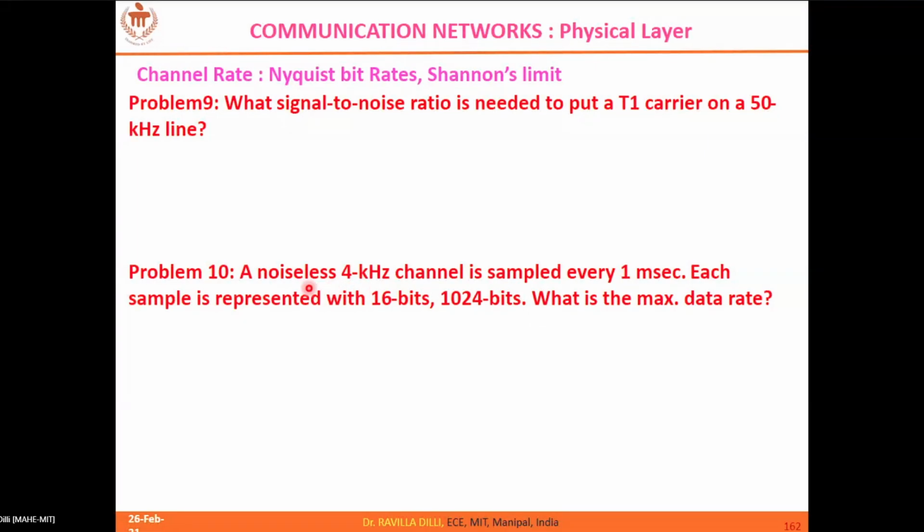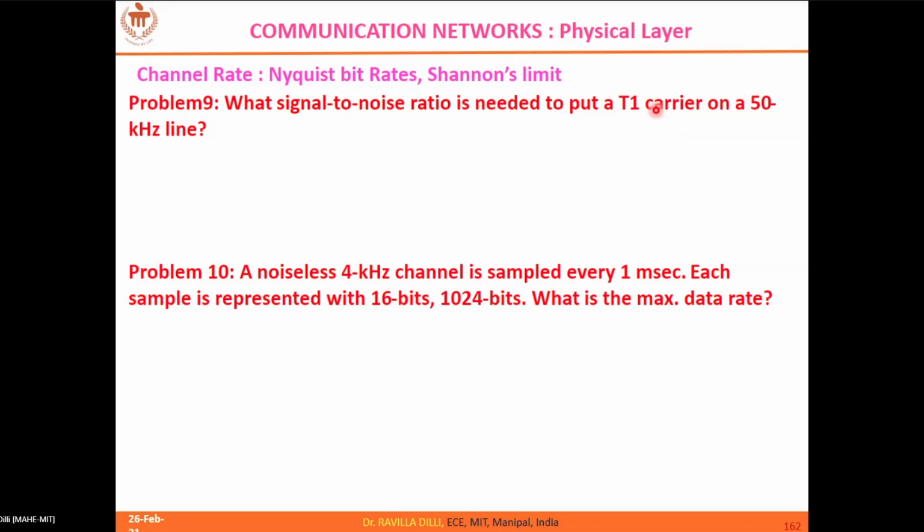In the same way you can calculate this. This tenth numerical is a noiseless channel, so straight away you can think of the Nyquist rate formula to solve it. Here the SNR is asked, so the bandwidth is given to you, 50 kilohertz, and SNR is to be calculated, and a T1 carrier is given.